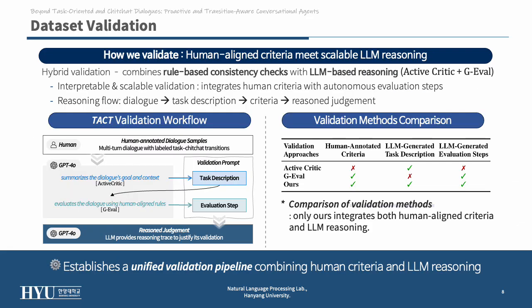We built a hybrid validation pipeline combining human criteria with LLM reasoning. Using GPT-4o as an evaluator, the model summarizes the task, applies evaluation criteria, and produces step-by-step reasoning to justify its judgment. Compared with previous methods like G-Eval or ActiveCritic, our approach is the only one that integrates both human-aligned standards and automatic reasoning, making validation scalable yet interpretable.